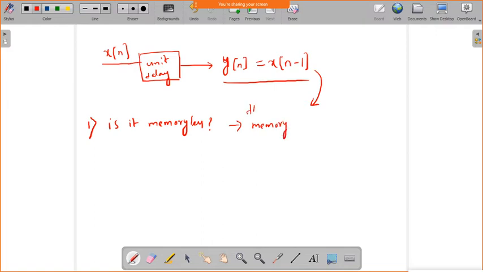Hence, the system possesses memory. And also it is a causal system because it depends on the past value. Okay. So, now come to the time invariant, check it.